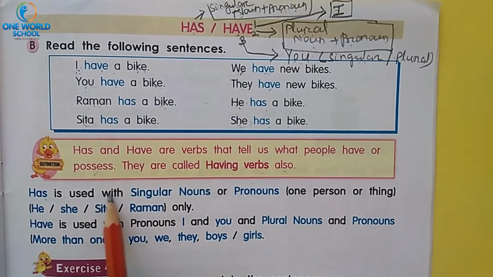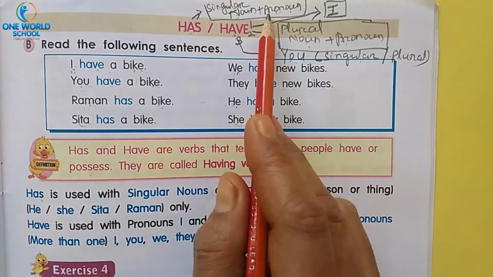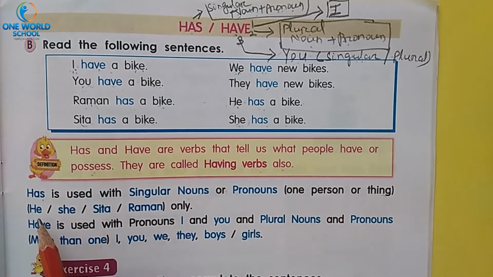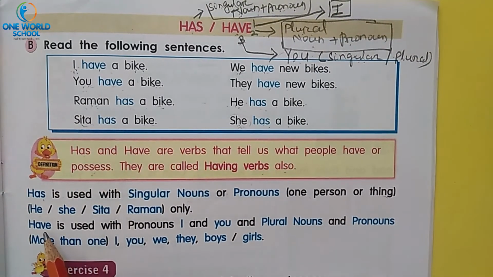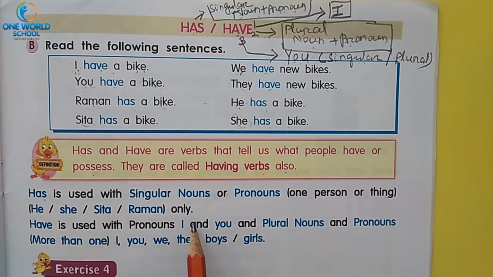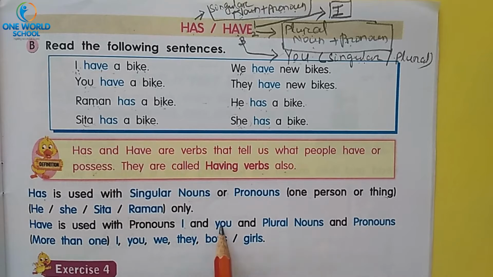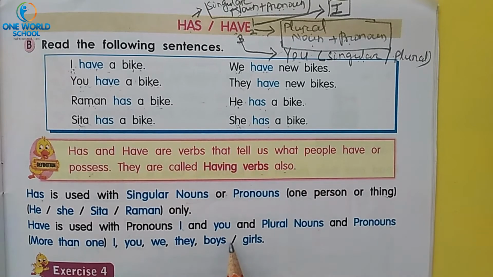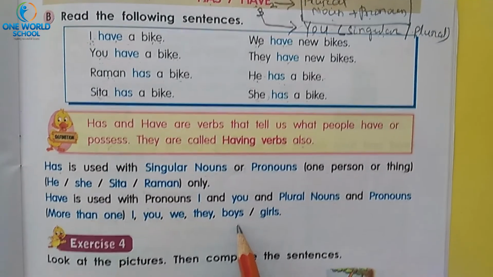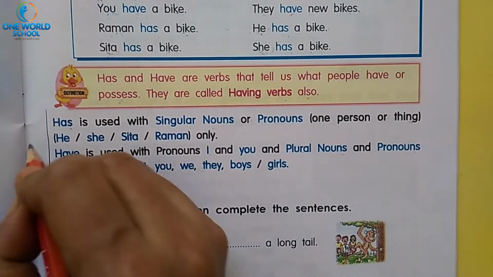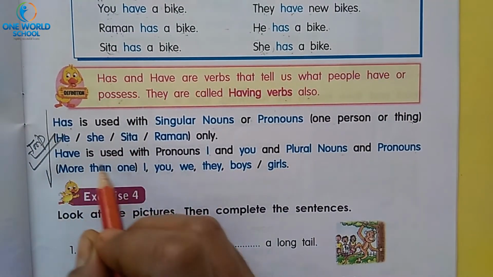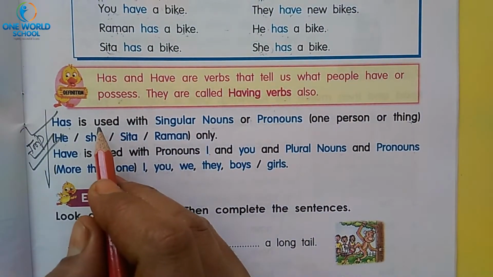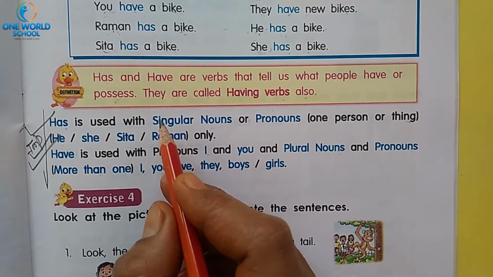Look, has is used with singular nouns or pronouns. The same thing I have written. That is, singular nouns means one person or thing, and pronouns means he, she, etc. Have is used with pronouns I and you and plural nouns and pronouns more than one. I, you, we, they, boys, girls, etc. So you have to remember. It is very important. You have to remember these things and these things, so that you will be very clear about the use of has and have.